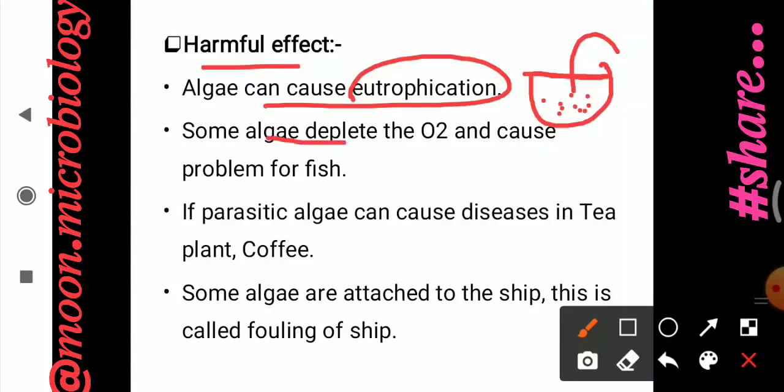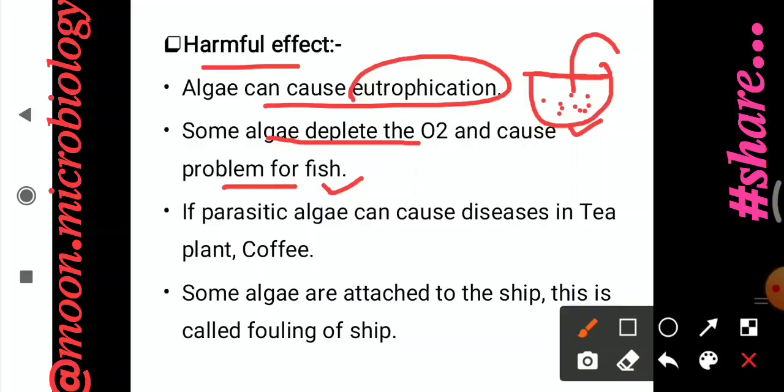Some algae also deplete the oxygen. The sunlight cannot penetrate properly, so ultimately they cause problems for the fish and other life present inside.